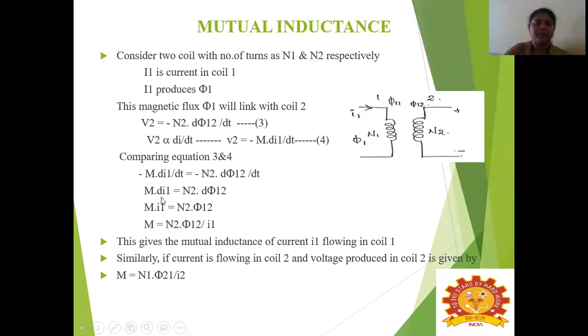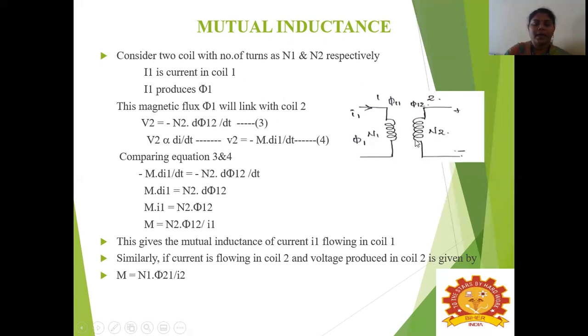So the remaining will be M into di1, which is equal to N2 into d phi 12. So here the differentiation we can cancel. So M into I1 is equal to N2 into phi 12. So M is equal to N2 into phi 12 divided by I1. This gives the mutual inductance due to the current I1 flowing in coil 1.